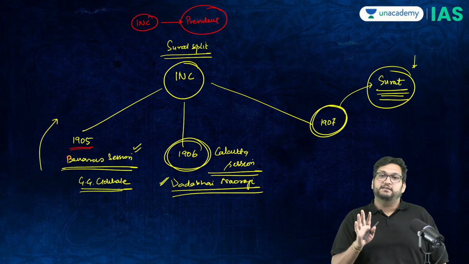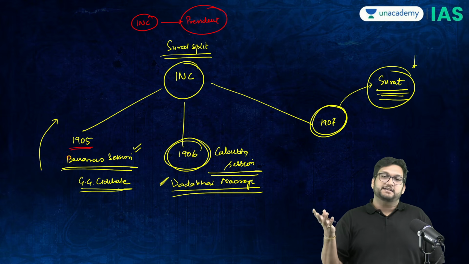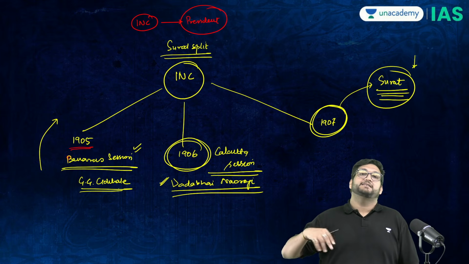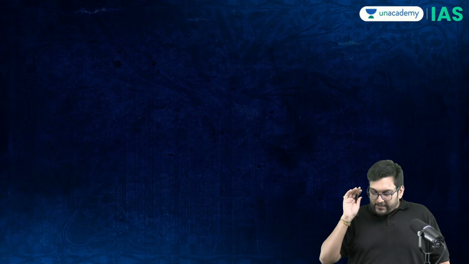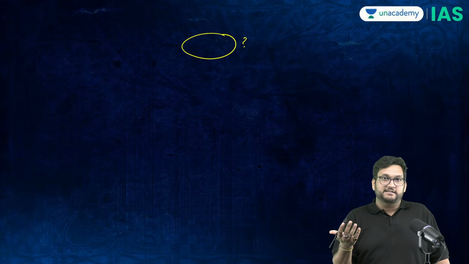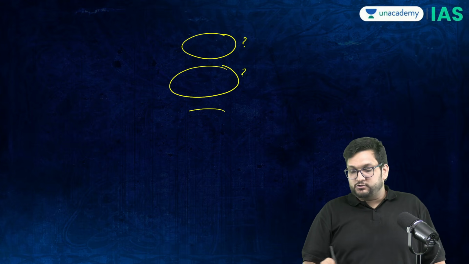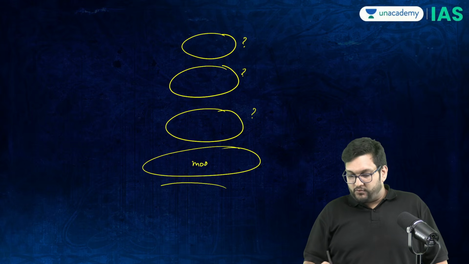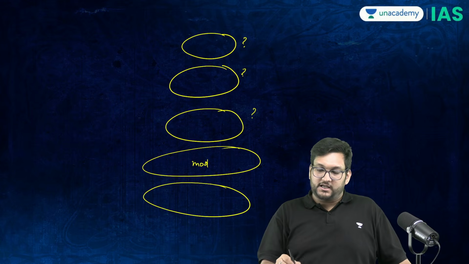Now, please do understand one thing. The Surat split will make the INC redundant for the next 9 or 10 years, till 1916, when the Lucknow Pact will happen, which we will discuss in the next episode of the National Movement series. So I hope you understand why the INC was formed, what the safety valve theory is, what the concept of lightning conductor is. You also understand what economic nationalism is, what moderate nationalism is, and the partition of Bengal, Swadeshi, and the Surat split.